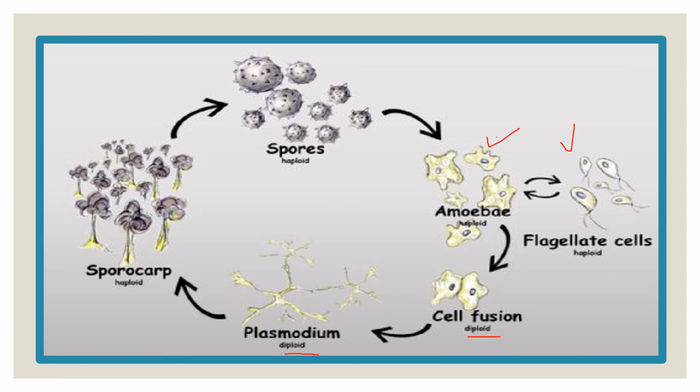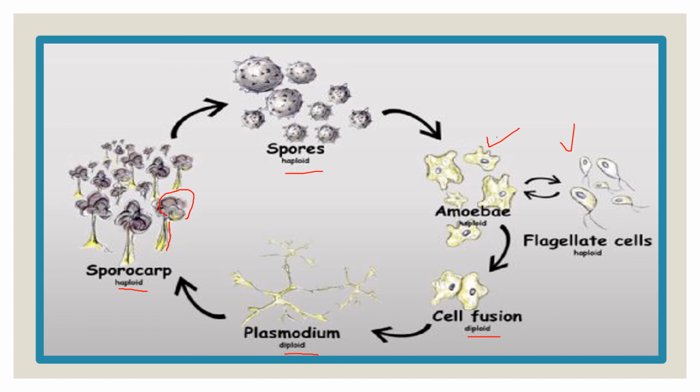And then when food is scarce, when the amount of food is very little, they form the sporocarp, that is haploid. The sporocarp has a sporangiophore and a sporangium. Inside the sporangium are the spores that are haploid.